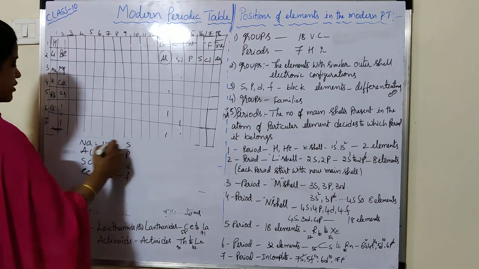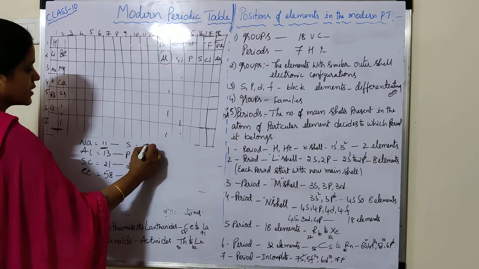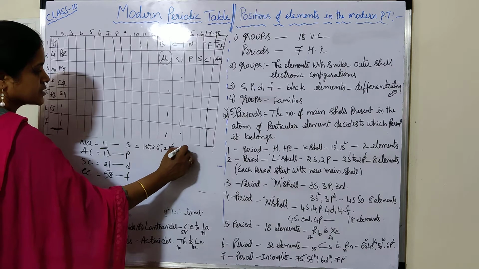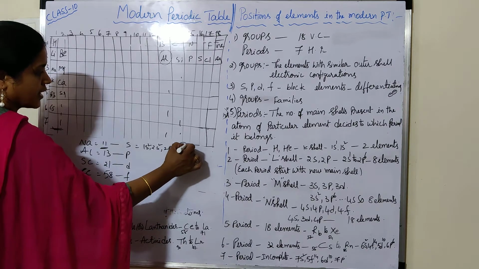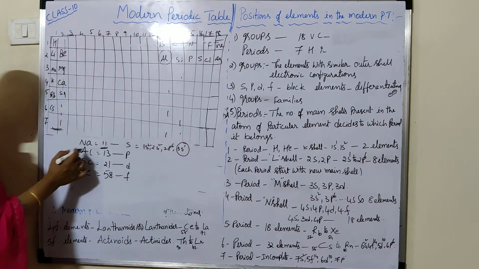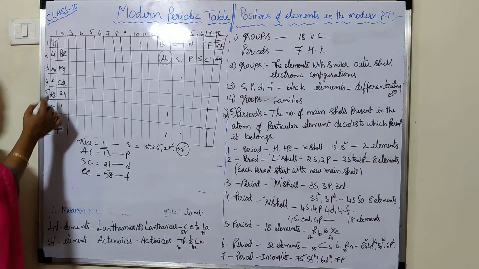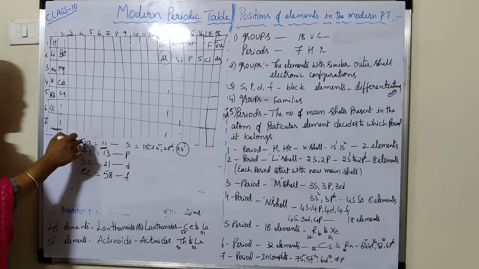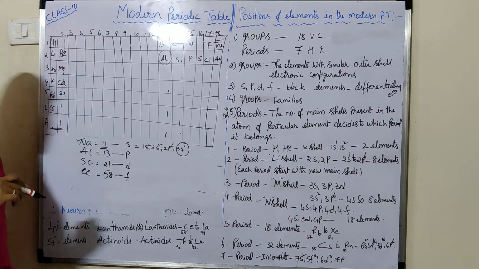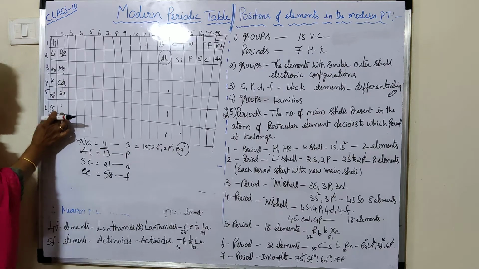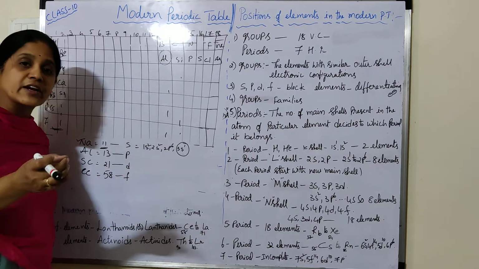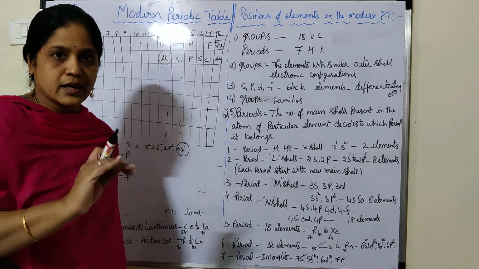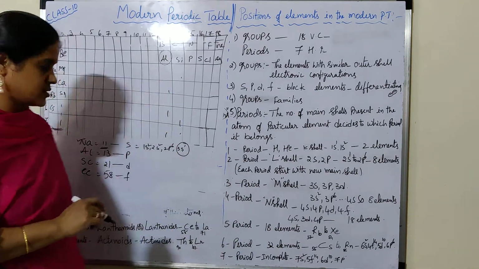Sodium atomic number 11 means 1s2, 2s2, 2p6, 3s1. So the last electron enters into S orbital. So that's why sodium belongs to, where is sodium? Here. So this element belongs to S block element. So the first and second group elements, they are having the configuration where the differentiating electron enters into only S orbital. Due to that, they belong to S block element.